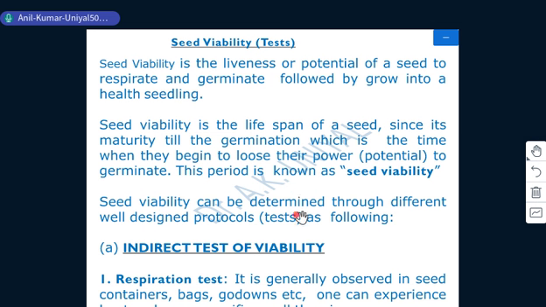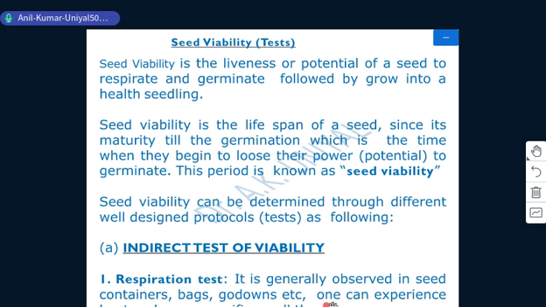Seed viability can be determined through various well-designed protocols, as mentioned in the upcoming slides. The very first category of these viability tests is the indirect tests of viability, which are described in the upcoming slides. Number one of them is the respiration test, which tells how we know that the seeds are respiring, as this is an indicator of viability of seeds.